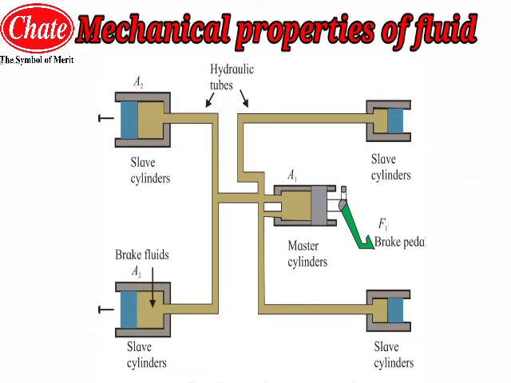The fluid is introduced inside the hydraulic tubes. The brake pedal is arranged to the master cylinder by some kind of mechanical linkages, and it is operated with the help of the brake pedal. Thus there will be changes in the slave cylinders, and a change in liquid pressure inside the slave cylinder. So this is nothing but the simple construction of the hydraulic brake system. Now students, we will see the entire working.